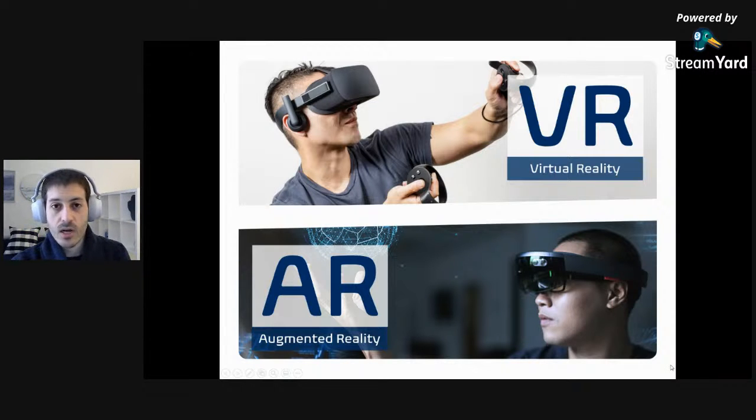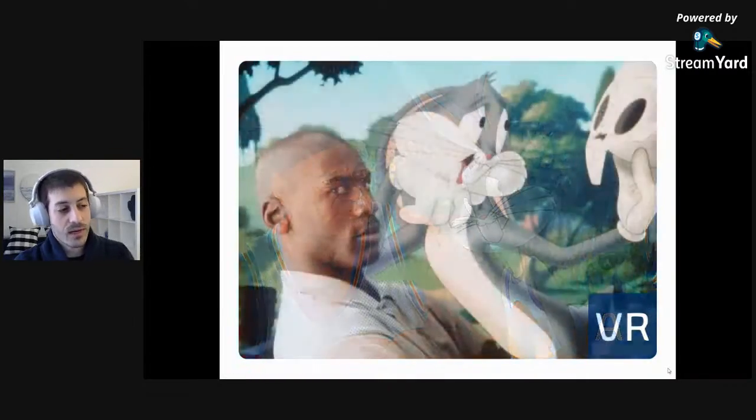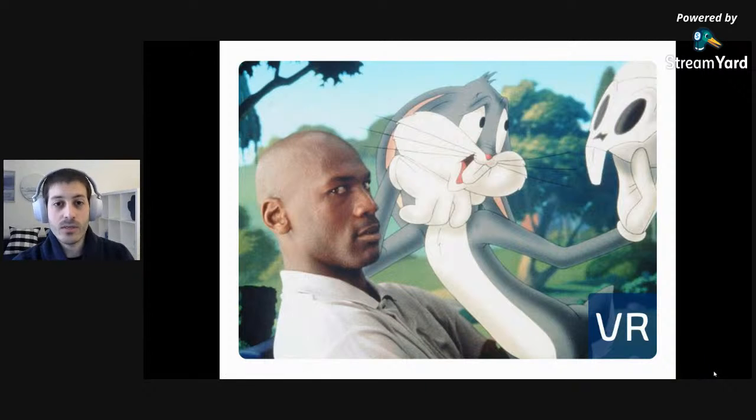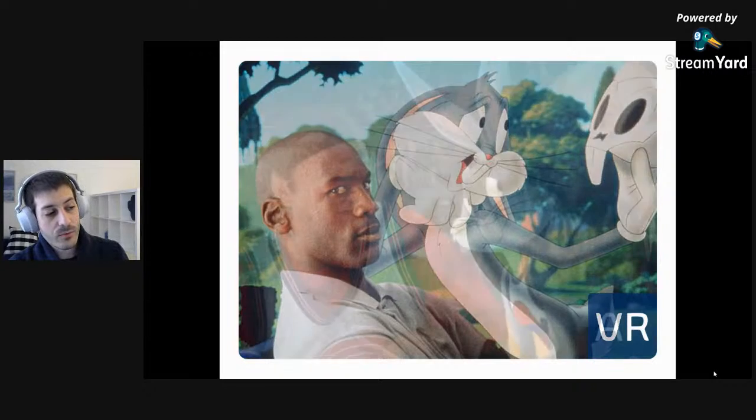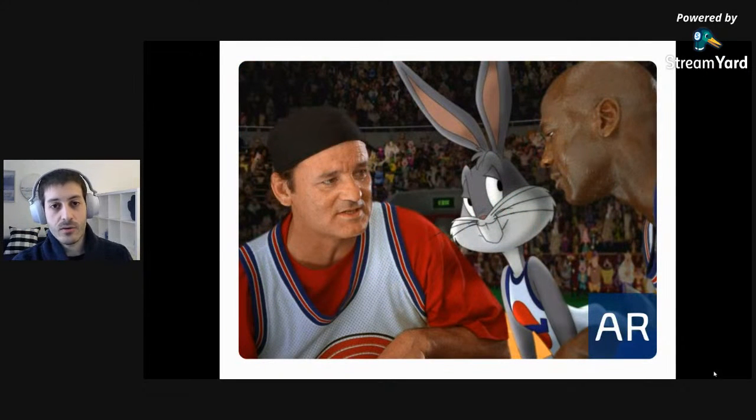Now, one of the best ways to understand these concepts is to reference the amazing movie Space Jam, in which we have Michael Jordan being teleported into Looney Town. Everything around him is a cartoon when he goes to Looney Town. That's a really good example of virtual reality, VR. Again, everything around him is a cartoon, interacting with Bugs and the other Looney Tunes in a fully CGI world, as opposed to what we have later in the movie, in which we have Bugs and the Looney Tunes coming to us, interacting with Michael Jordan on the real court, with Bill Murray playing around in our environment.